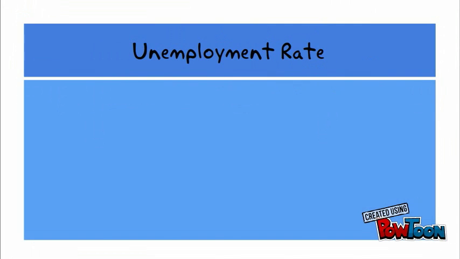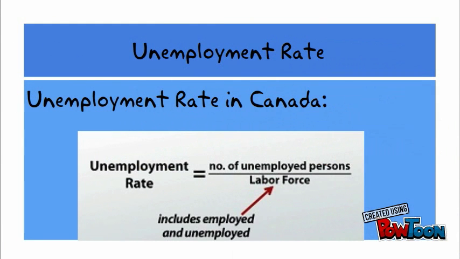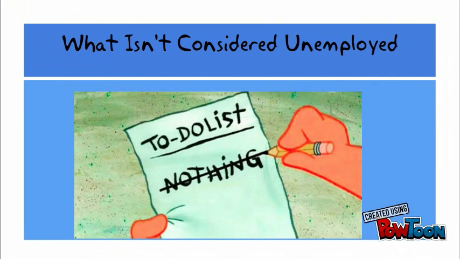The unemployment rate is a relatively simple calculation, taking the number of unemployed people and dividing it by the total number of people in the labor force. Canada's current unemployment rate is 7.1%, just a bit over the natural rate, which we will talk about later. Before determining the unemployment rate, we have to consider the limitations that come with it, therefore finding out who isn't considered unemployed.